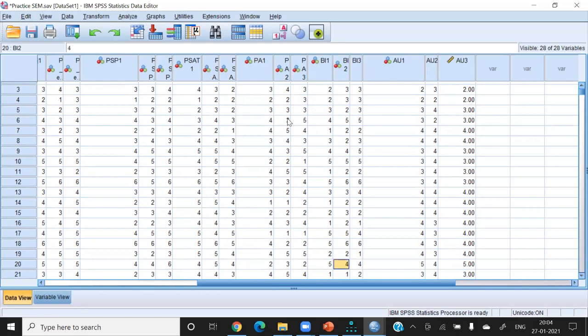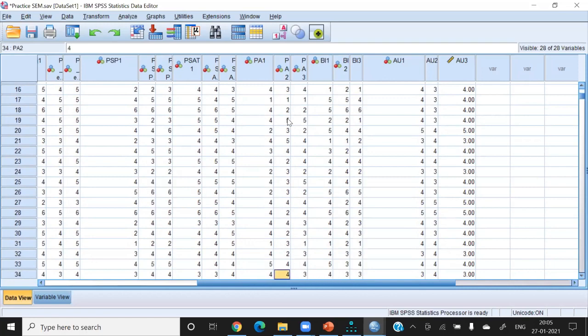Now this is 4, 4, 3, 2, and now this is 2. This is 4, 3. Okay, and this is 2, 2, 2. You can see that all are equal. That's why the problem is coming. So you need to break the correlation.